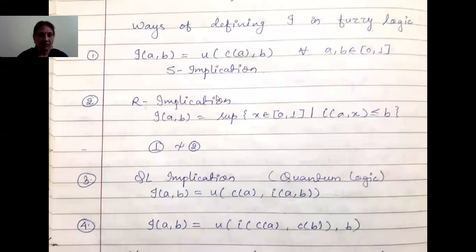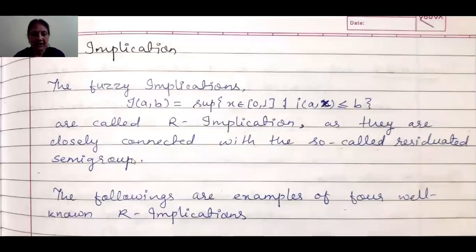Today we shall learn about R implication, which is defined as I(A,B) equals supremum of x belonging to the closed interval [0,1] such that I(A,x) is less than or equal to B. And QL implication, which is defined as I(A,B) equals union within bracket C(A), I(A,B). So let us start with the R implication.